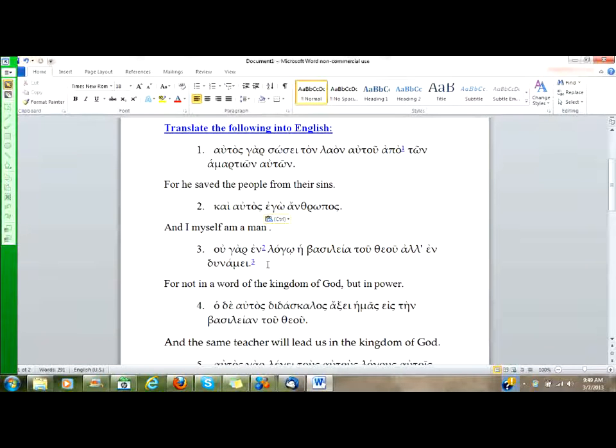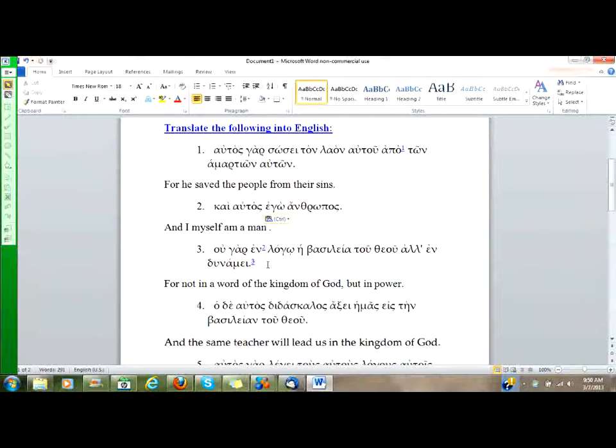For not in word, logo is dative case, and the reason logo is dative case here is because the preposition en always requires a dative case object. You're familiar with the idea of an object of a preposition. If I say he is in the house, in the house is a prepositional phrase beginning with the preposition in, and the word house is the object of the preposition. In Greek, we have prepositions, they have objects, and the preposition requires that object be used in a certain case, or in some instances, some prepositions take multiple cases. For en, it always takes the dative case.